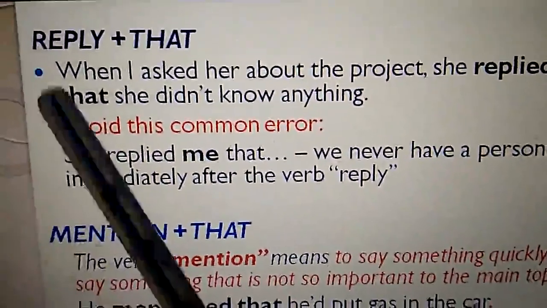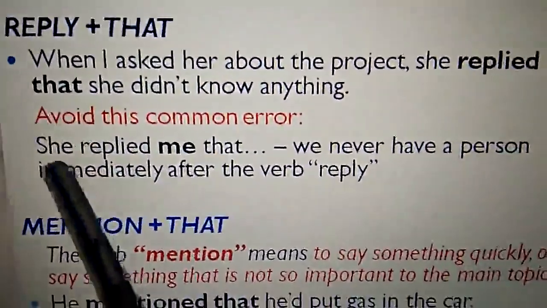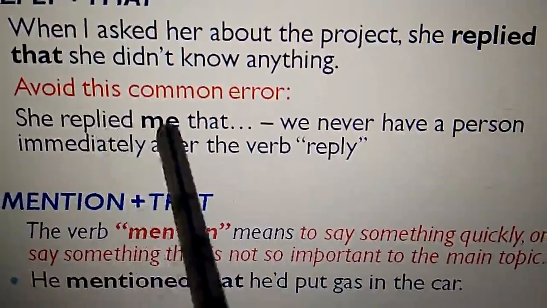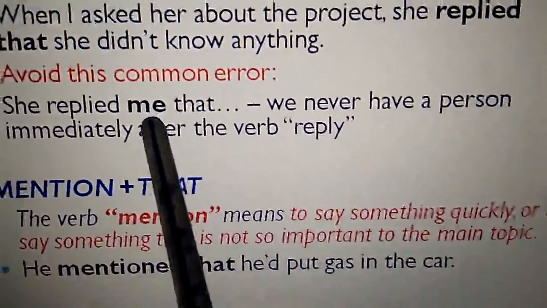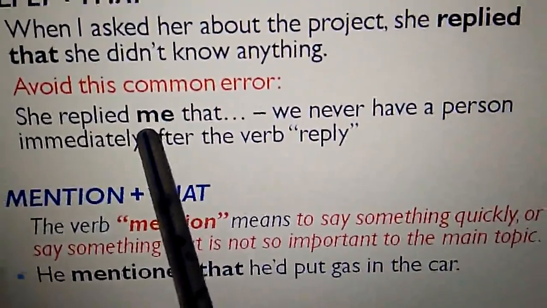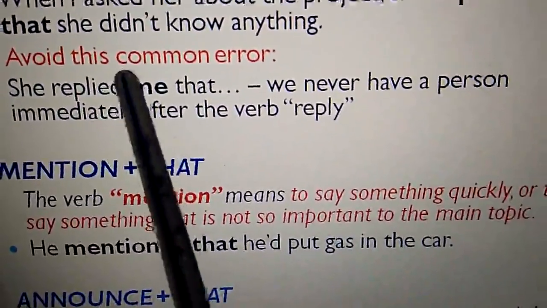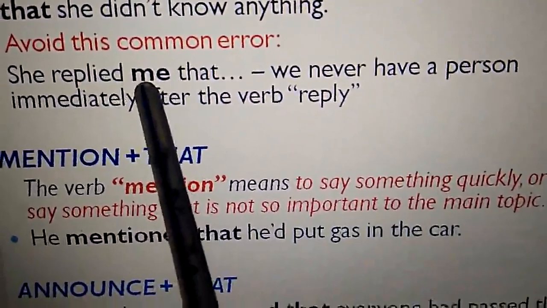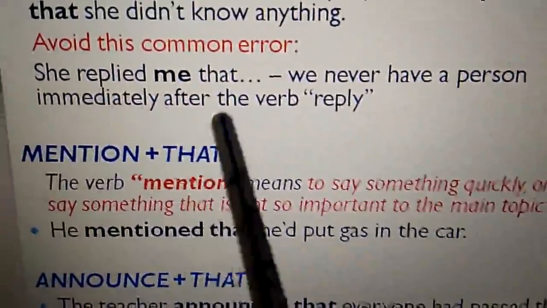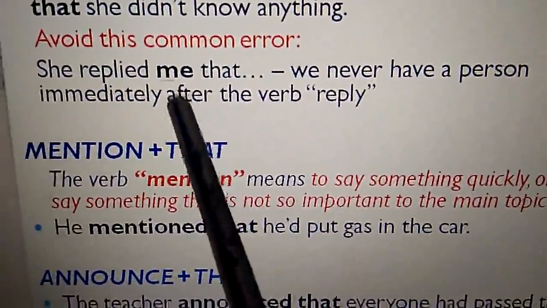So this is the right pattern to use. And many times we make an error in using reply as a reporting verb. See here, she replied me that. After replied, we have used a person, me, but this is an error. Instead, after replied, we have to get that. We never have a person immediately after the verb reply. So if you add a person after reply, this becomes an error.